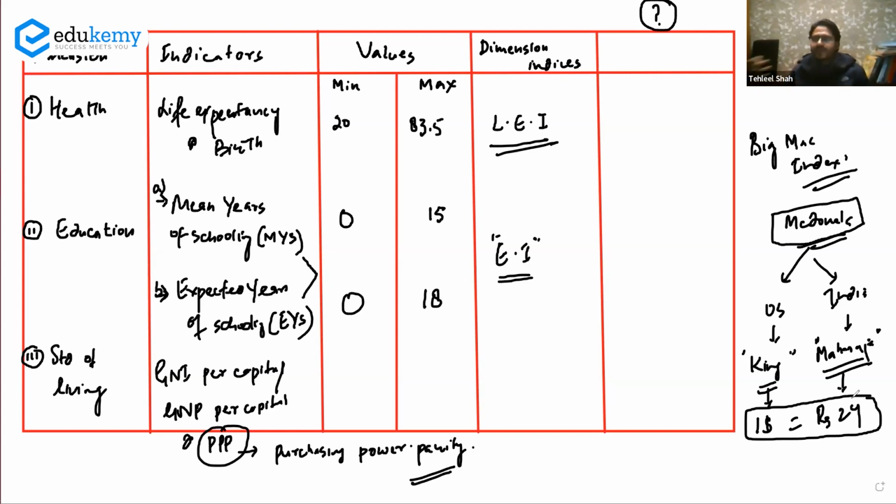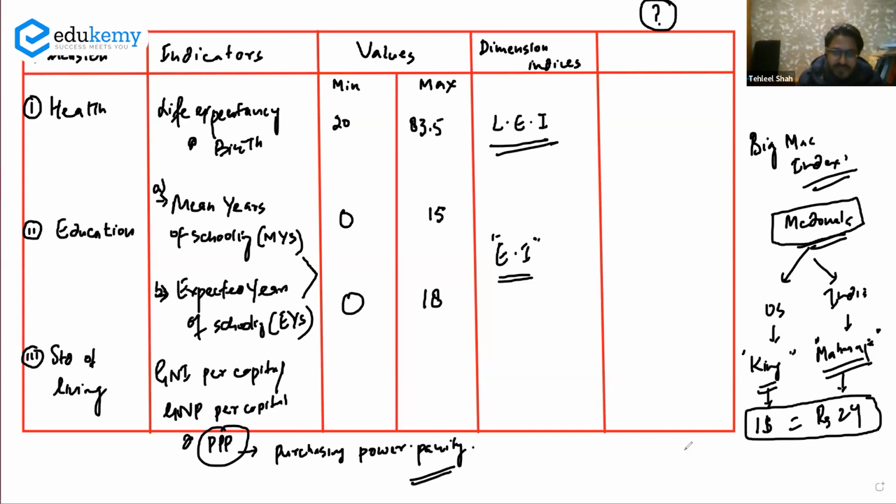It is not the prevailing market exchange rate. No, it is according to purchasing power parity. Now, when you get the GNI per capita, you'll have to convert it into dollars at purchasing power parity. India was one of the fastest growing economies at purchasing power parity, not at the prevailing exchange rate.